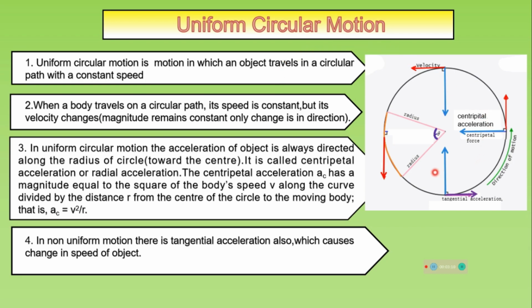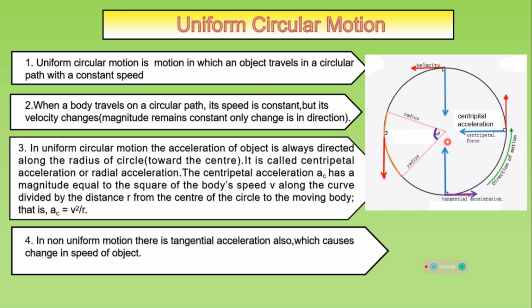Uniform circular motion. Uniform circular motion is motion in which an object travels in a circular path with a constant speed. When a body travels on a circular path, I repeat this point, its speed is constant, the magnitude of velocity is constant, but its direction changes. Since direction changes, we say that its velocity is changing. In uniform circular motion, the acceleration of the object is always directed along the radius of the circle toward the center. So it is called centripetal acceleration, or we can also call it radial acceleration.